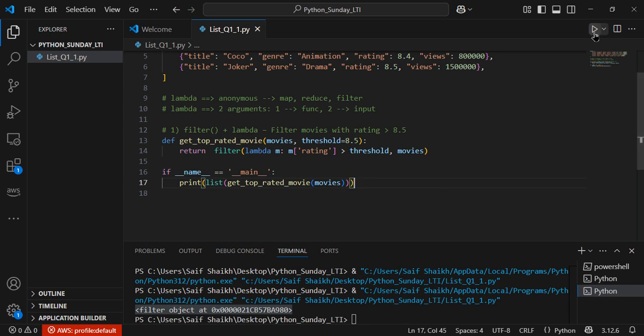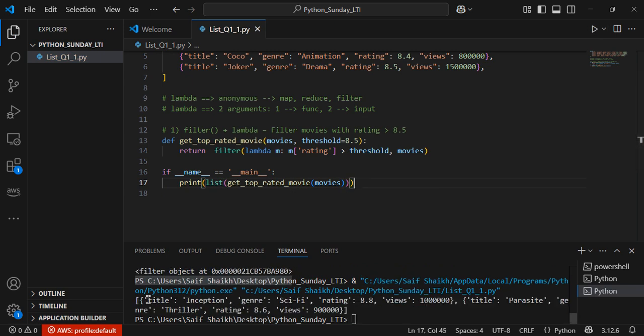Save this and let's run this. Can you see? I'm able to get the output. So hopefully you will not make these mistakes. So please do not make them. Okay, so let's say this is one of the approaches with which I got the result.